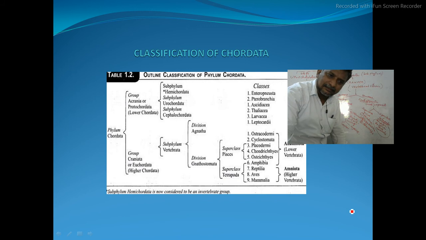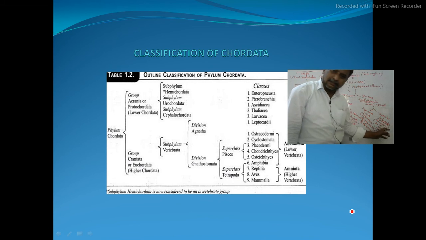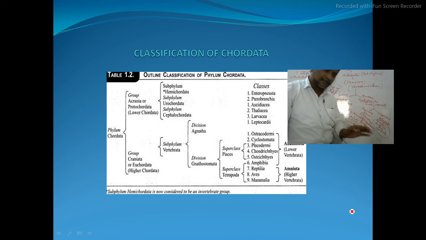Another superclass here, anybody? Yes, Tetrapoda. Now in Tetrapoda, amphibia, reptilia, aves and mammalia, all these classes are included. So the first tetrapods are the amphibia.